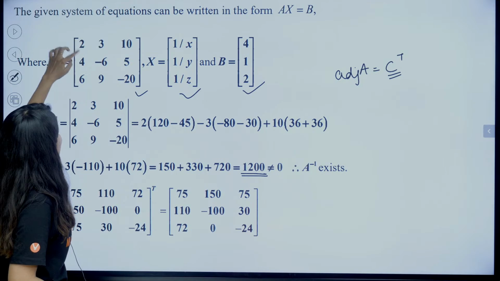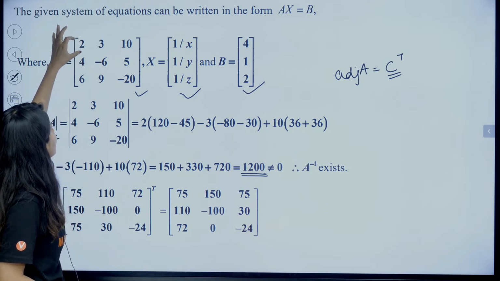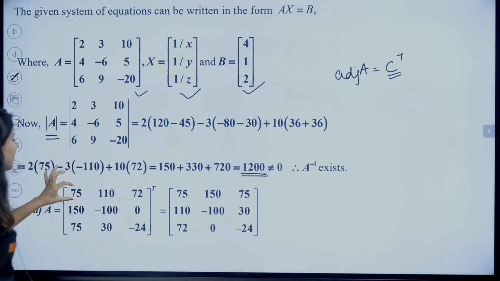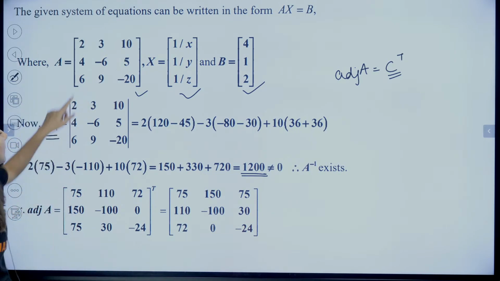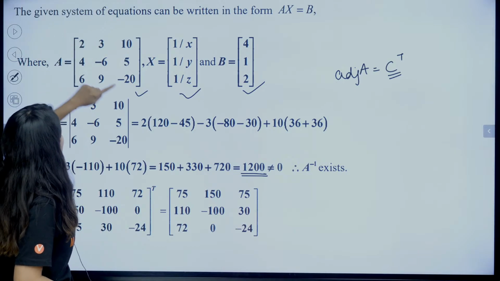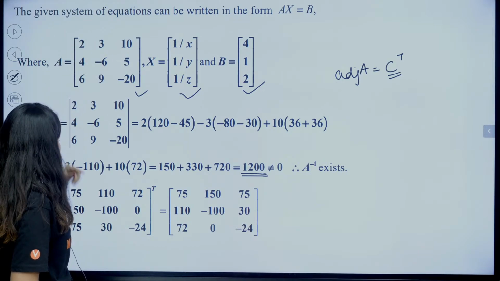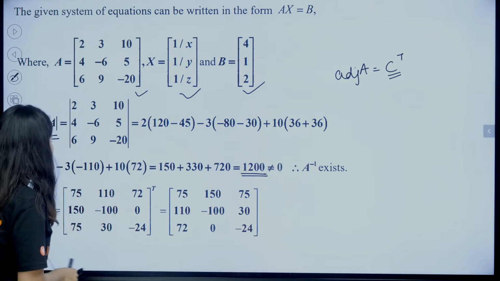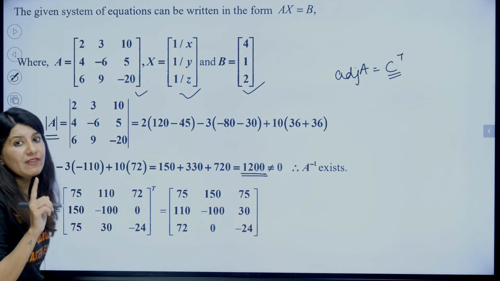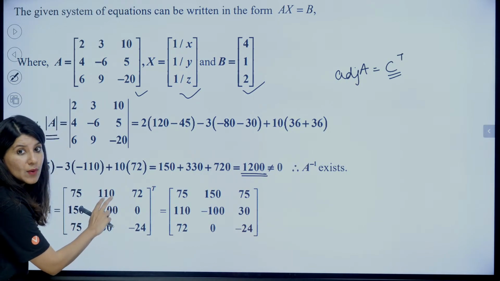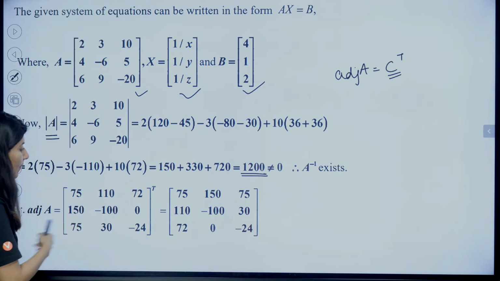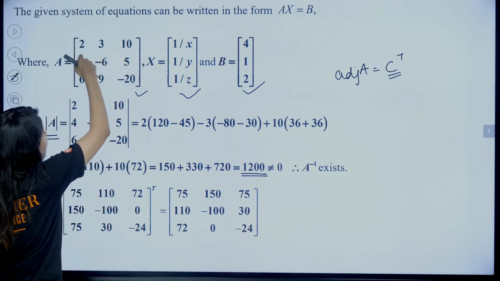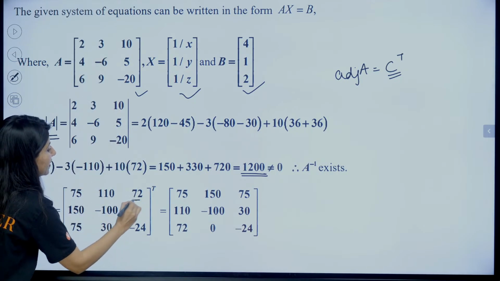So basically this will be the cofactor in place of 2. So 120 minus 45, 75. Then the cofactor in place of 3. Can you see minus 80 minus 30? So we are going to get 110 with a negative sign, but one more negative sign because of cofactor, right? This is A12, negative sign for this cofactor. And in the place of this, 10. 9 4s are 36 plus 36, 72.